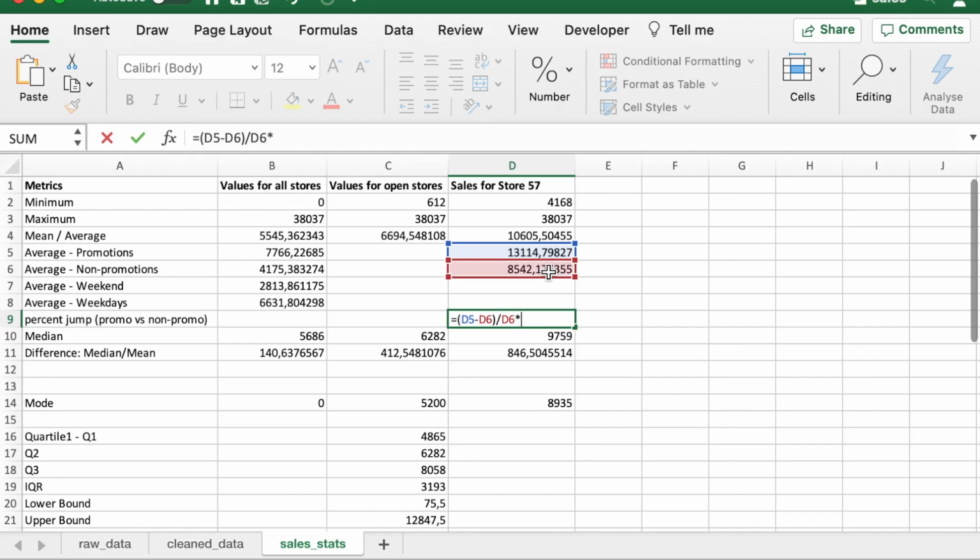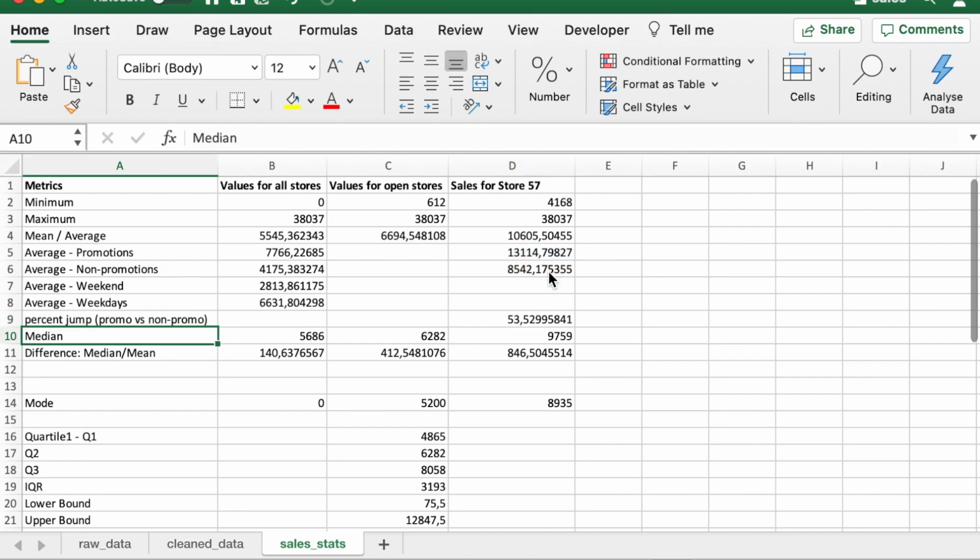And if we multiply this by 100, we will get it in percentage, and it's coming out to be 53.52%, which means that compared to the weeks where we don't have any promotions running, in the weeks where we have a promotion running we see an average of 53% gain. This is quite a lot. So this will help the VP Ops to prepare the budget accordingly, because the promotions make a huge difference.